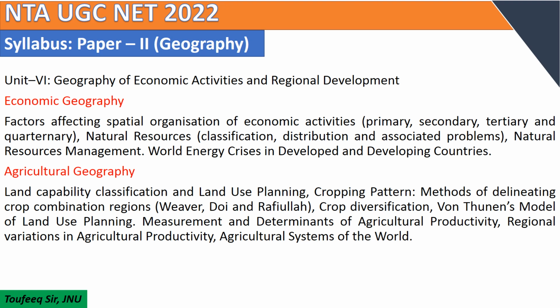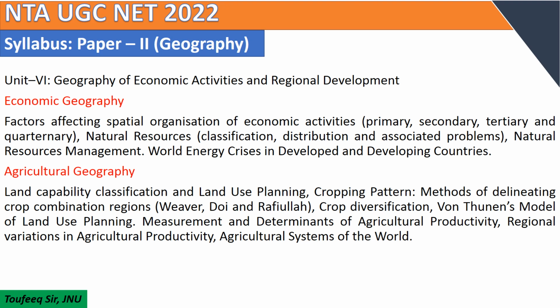First one is Economic Geography, second is Agriculture Geography, third is Industrial Geography, fourth is Geography of Transport and Trade, and fifth is Regional Development. Our candidates are advised to collect the latest data regarding production of crops, production of various industries, and track of Indian states production-wise and industry-wise.